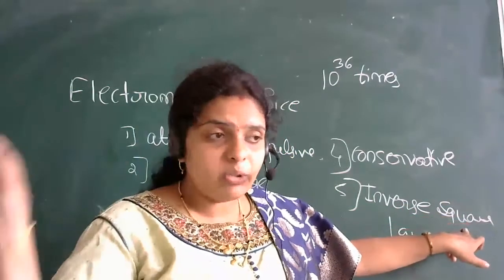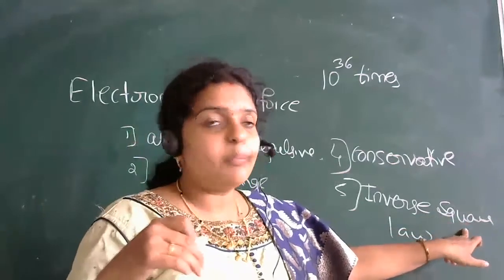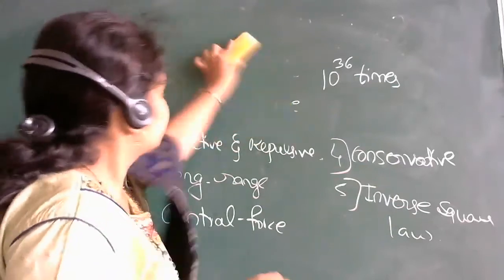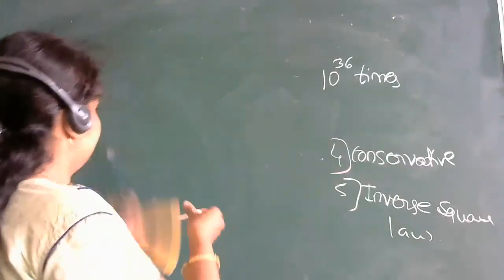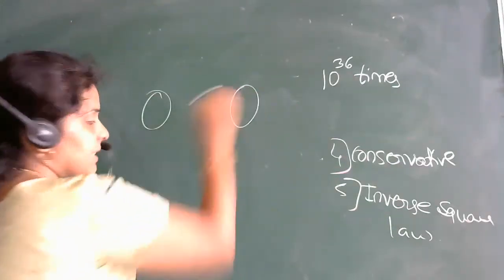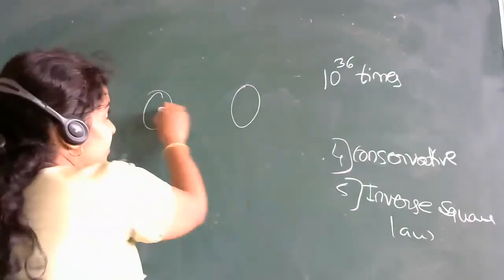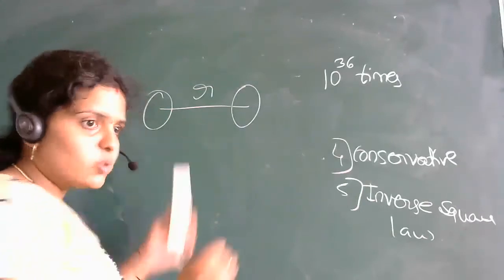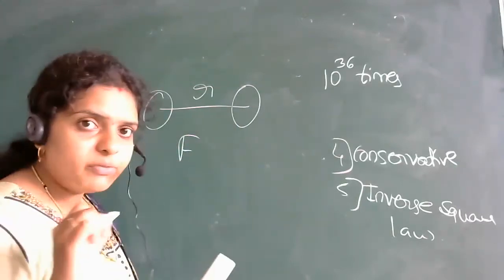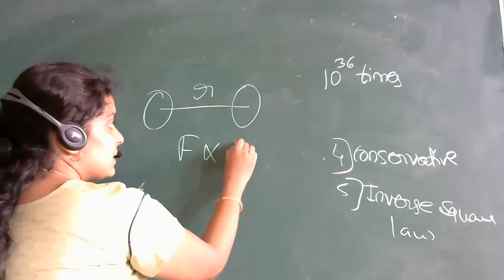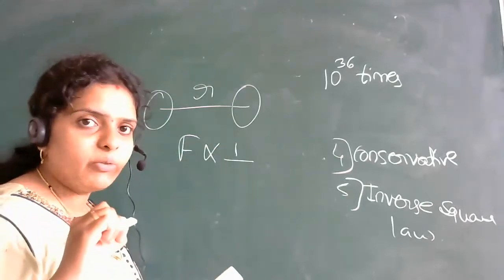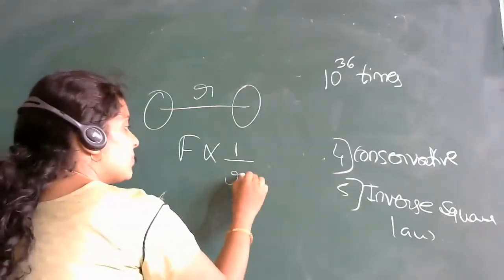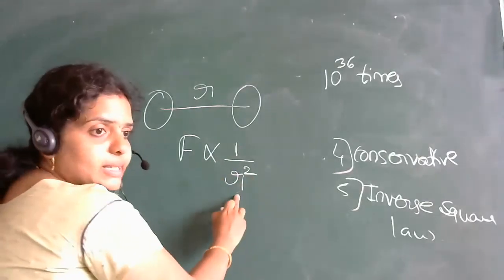It means the force between two bodies is inversely proportional. For example, if you have two bodies separated by a distance of r, and the force acting between these two bodies is F, then this force is inversely proportional to the square of the distance between them.